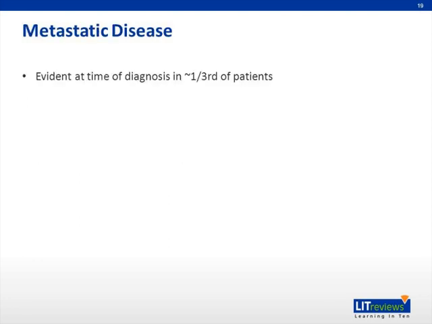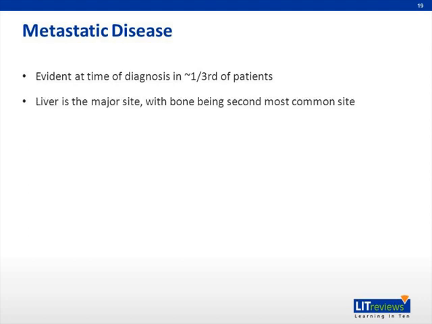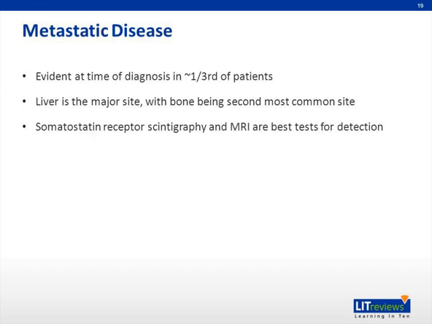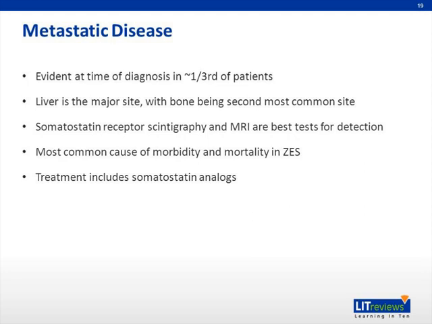Metastatic disease is evident at the time of diagnosis in approximately 1/3 of patients with a gastrinoma. The liver is the major metastatic site for gastrinomas. The second most common site is bone, almost all of which occur in patients who also have liver metastases. Somatostatin receptor scintigraphy and MRI are the best tests to detect these lesions. Metastatic gastrinoma is now the most common cause of morbidity and mortality in patients with ZES. Unfortunately, current treatment modalities are of limited benefit.